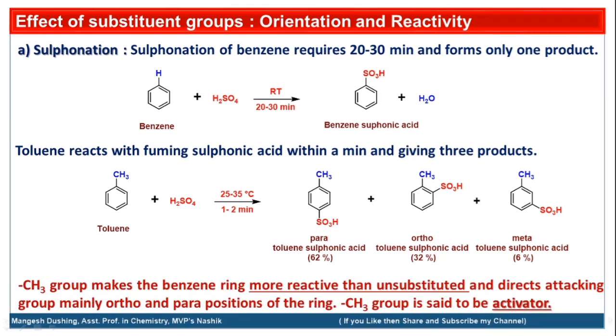So the methyl group makes the benzene ring more reactive than unsubstituted benzene and directs attacking groups mainly to the ortho and para positions of the ring. That's why the methyl group is said to be an activator, which promotes the electrophilic substitution reaction on the aromatic ring.